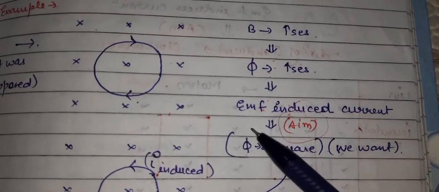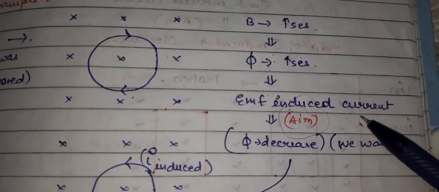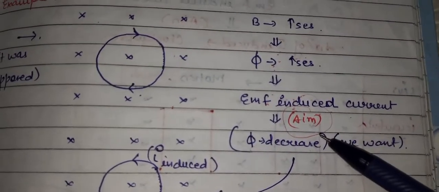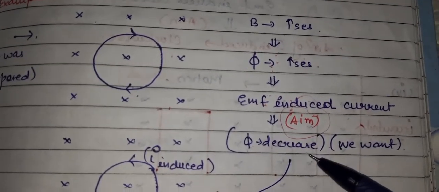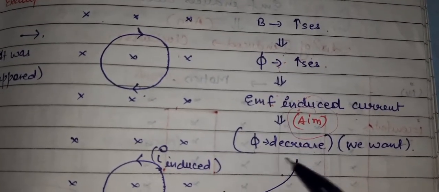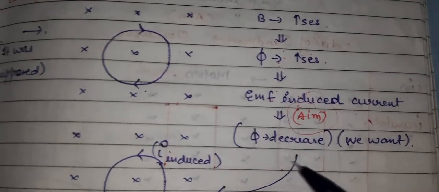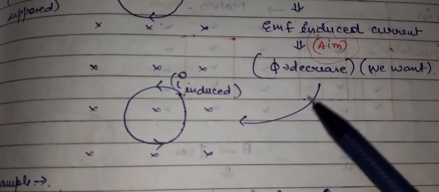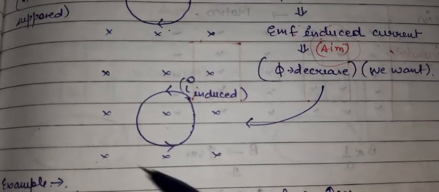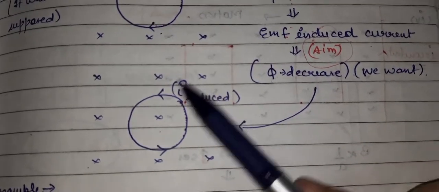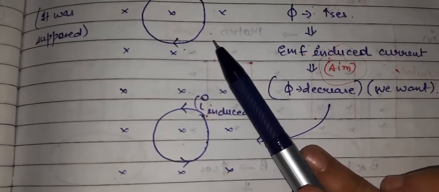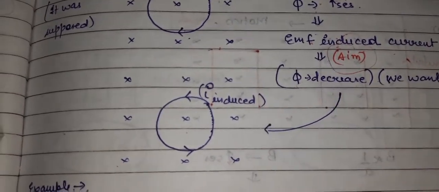So the direction the induced current chooses depends on its aim, which here is to decrease the flux change. So the direction of the induced current will be opposite: anti-clockwise, so that it can cancel out the increase in magnetic flux.